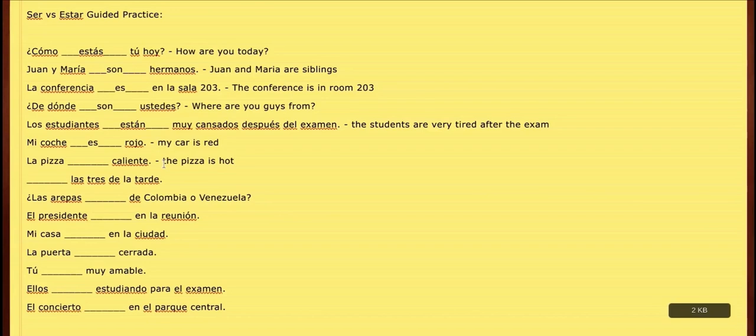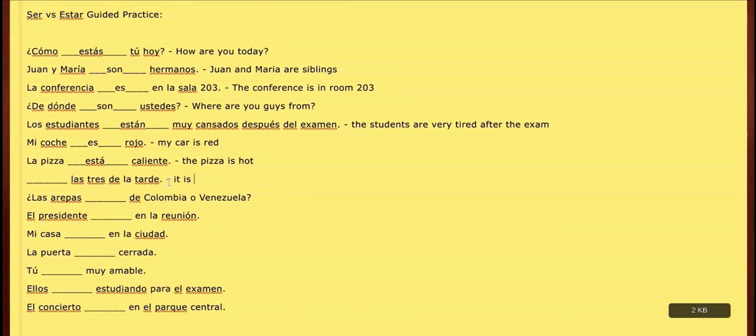Is the pizza being hot a condition it's in at the moment, or is that a permanent description? Is the pizza going to fluctuate between being hot and not? It is, right? It's hot right now, but it might not always be hot. Because of that, we're talking about hot as being a condition, and that makes it temporary, which is going to be using the word estar. Now referring to pizza, ella, or the it form, so it's going to be está. La pizza está caliente.